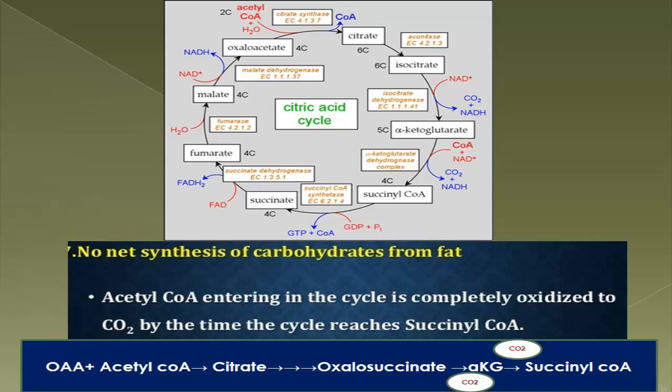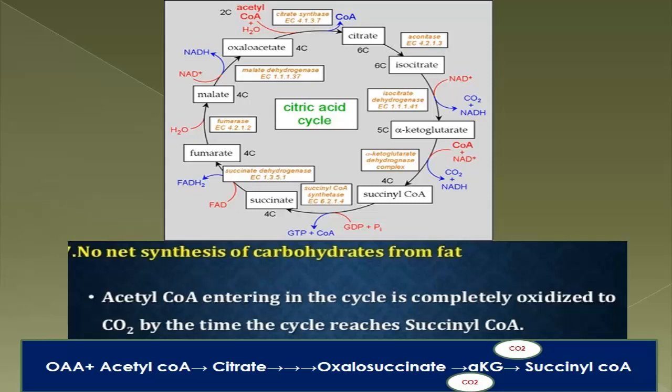So you see, the carbon skeleton of the fatty acid is totally burnt into carbon dioxide. No carbon moiety is left to form glucose. All the carbon moieties that are left in the cycle come from the oxaloacetate. So there is no carbon skeleton of fatty acid left to produce glucose. So no net synthesis of carbohydrate occurs from the fat. I think it is clear to you.